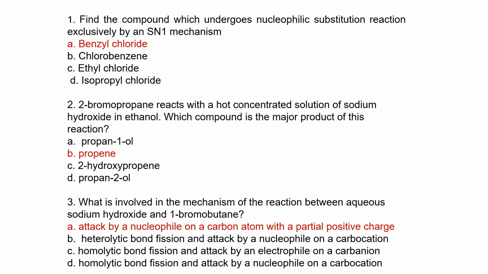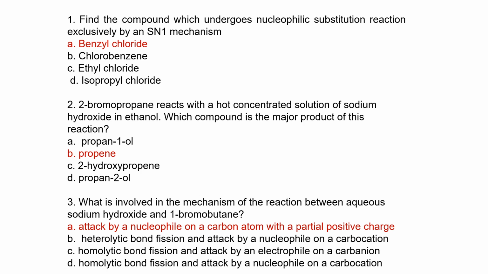2-bromopropane reacts with hot concentrated solution of sodium hydroxide in ethanol. The product is going to be propene, in the sense that the hydroxide, which is a base, is going to come and take the acidic hydrogen, which is the hydrogen next to the alkyl halide, and bromine is a good leaving group. As it's taking it, bromine is leaving, so a double bond is being formed. Which is involved in the mechanism of a reaction between aqueous sodium hydroxide and 1-bromo...